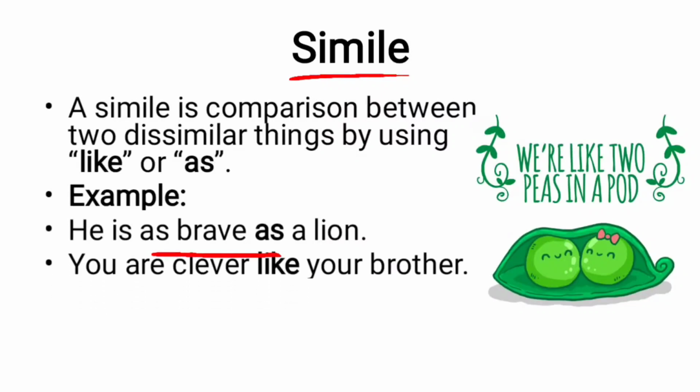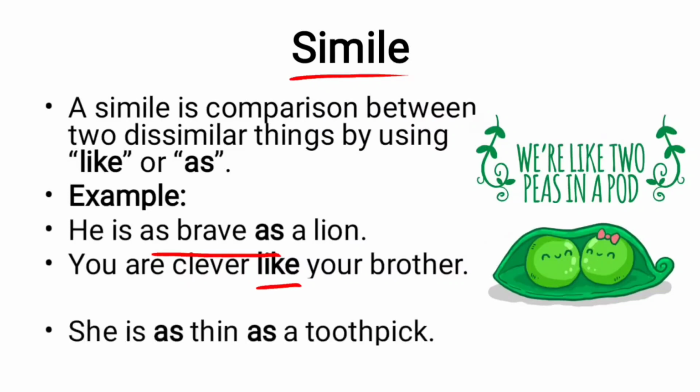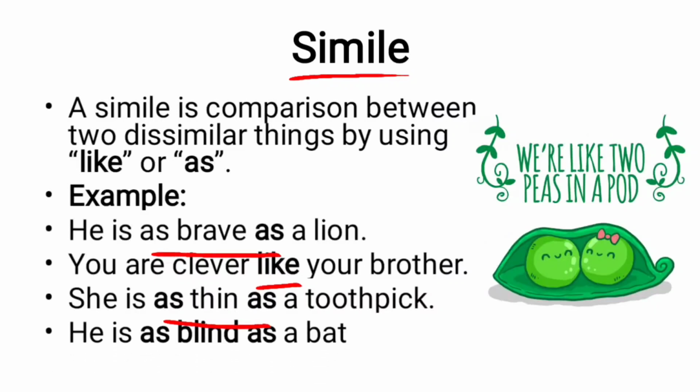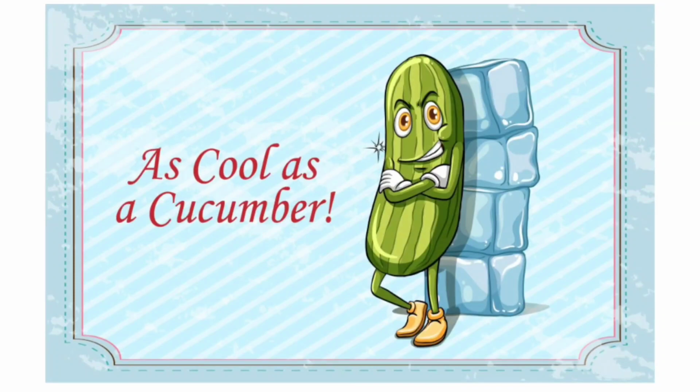You are clever like your brother. So here we have used like, so it is also a simile. She is as thin as a toothpick. Here as thin as is used, so it is also a simile. He's as blind as a bat. As cool as a cucumber.